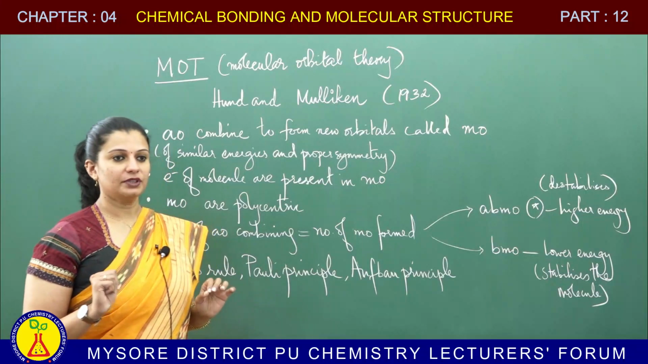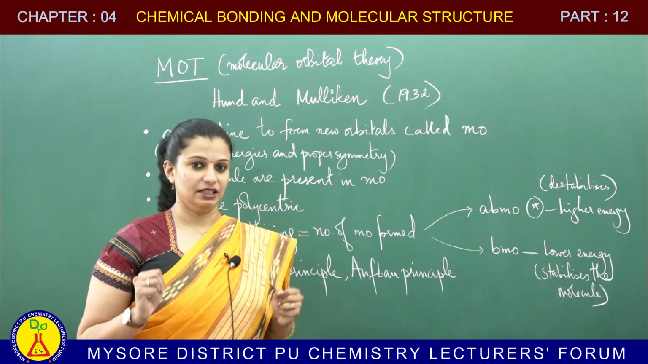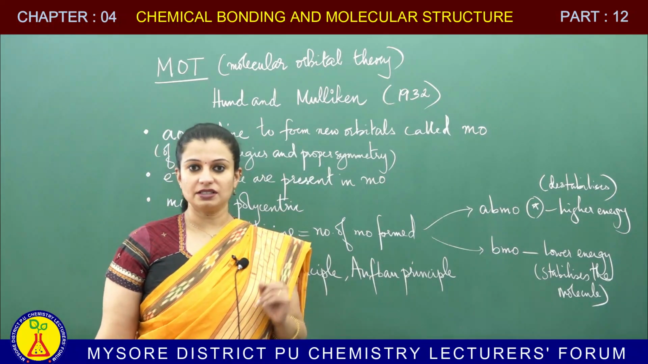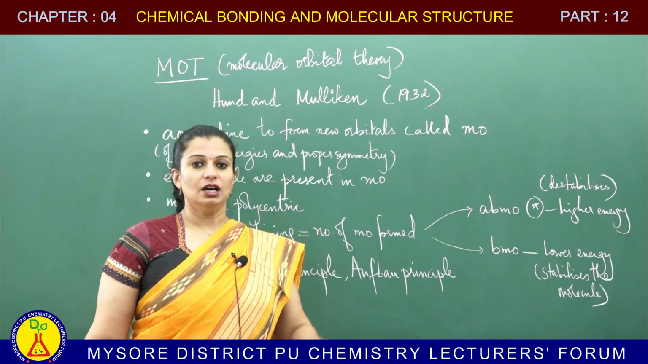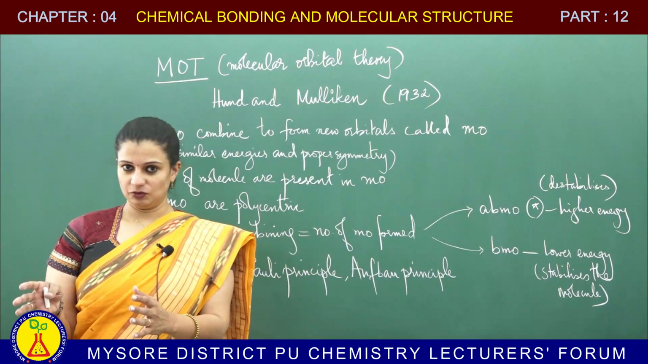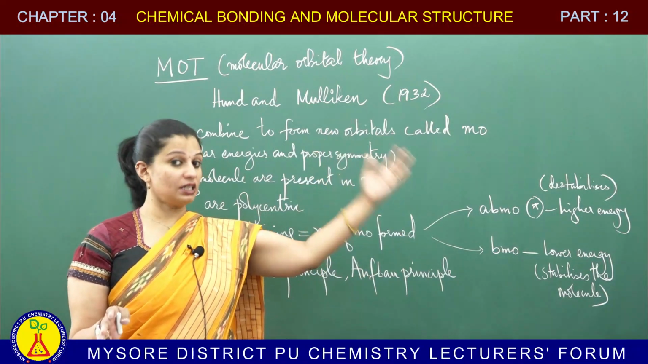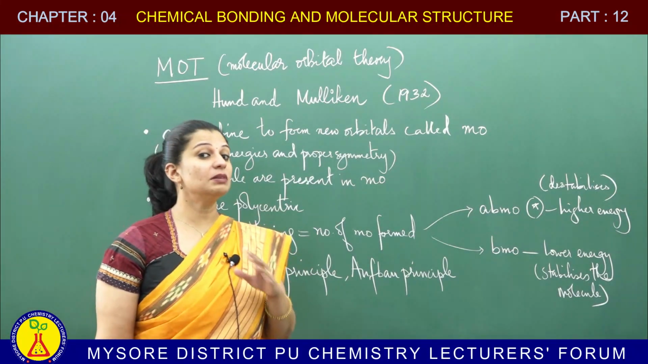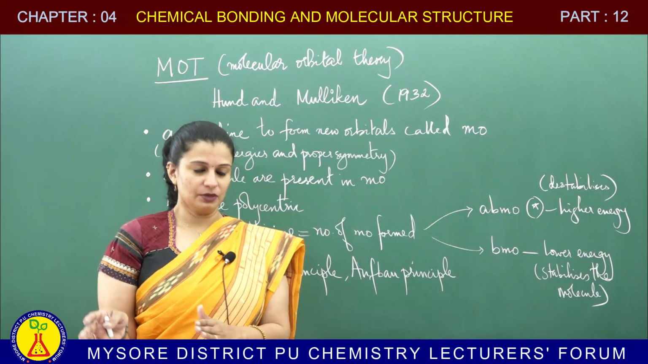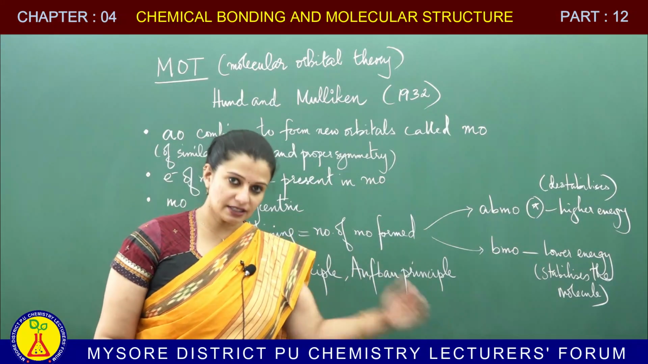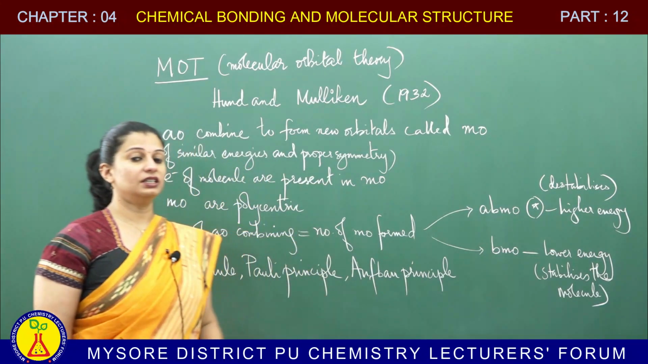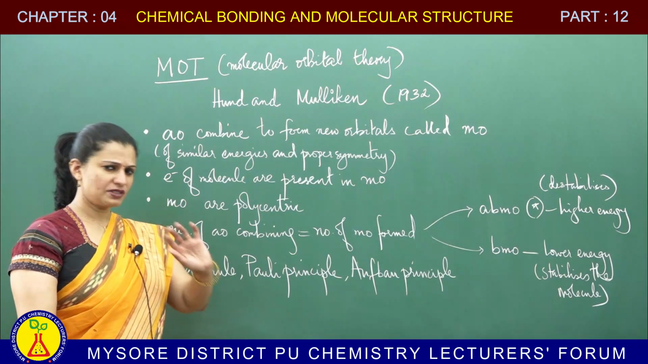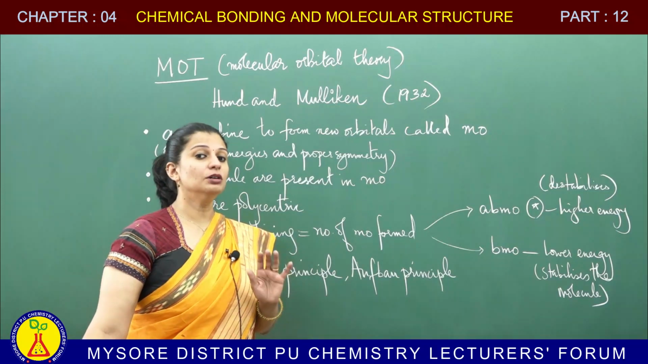In MOT we speak of atomic orbitals combining, atomic orbitals having similar energies and proper symmetry. When I say similar energies, I mean the 1s orbital of one atom will not combine with 2s or 3s of another atom; it will combine with the 1s orbital of the other atom. That is why I said they will have similar energies. That combination results in new orbitals called molecular orbitals. So I repeat, atomic orbitals of similar energies combine to form molecular orbitals.